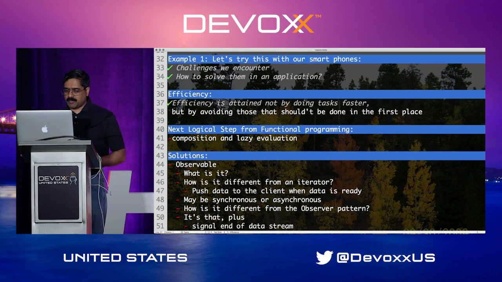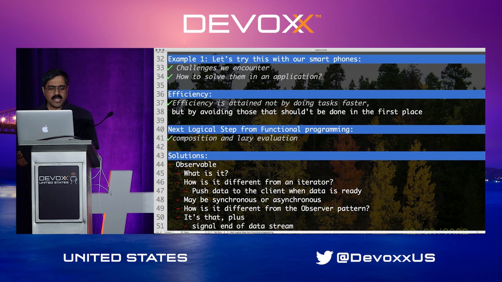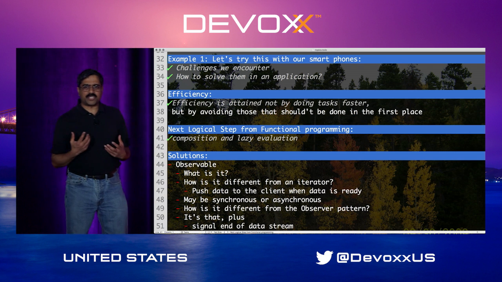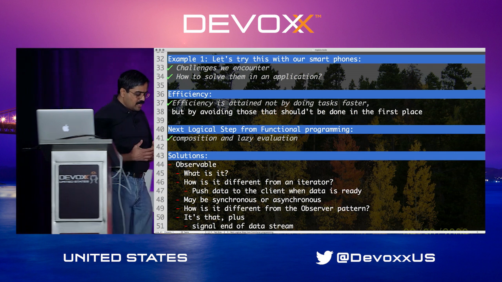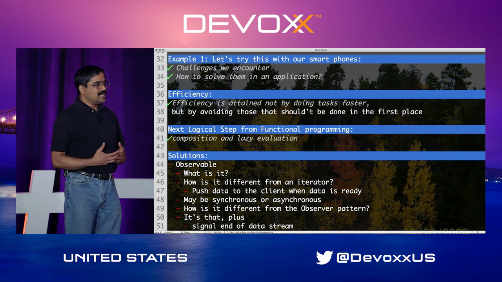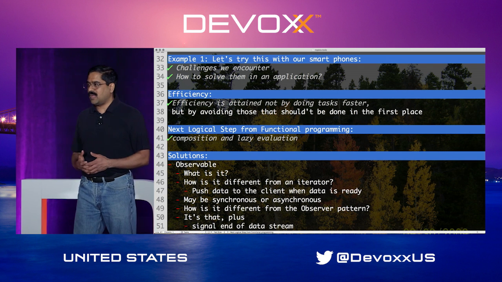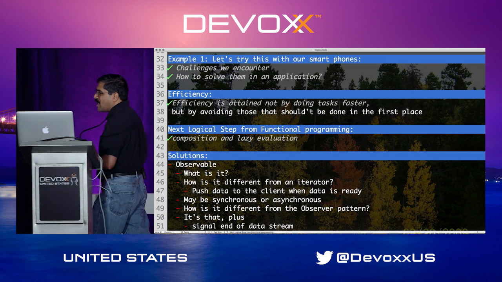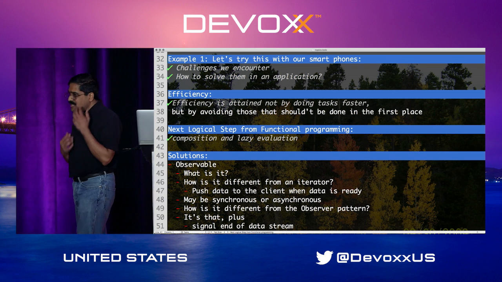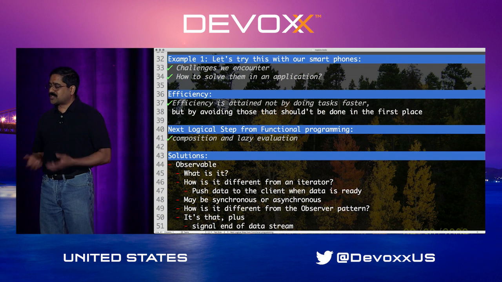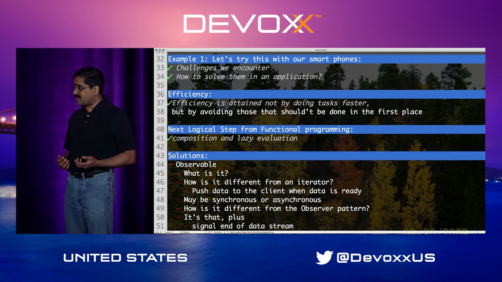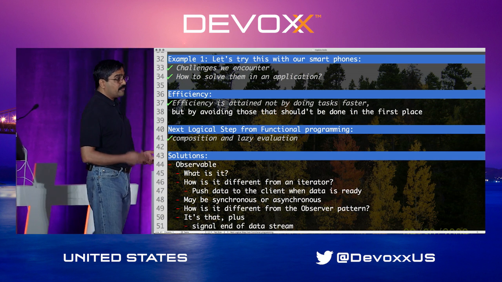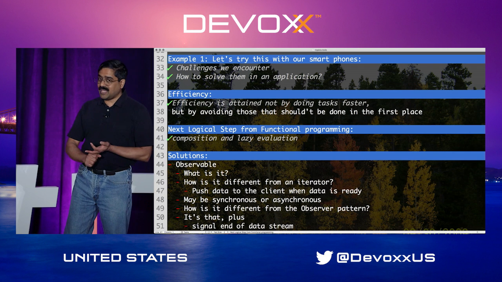Well, I'm going to show you some examples, but before that, I want to connect this. As I was learning about reactive programming, there was a void in front of me, and I didn't understand where this all fits together. One of my realizations was that this is a really nice segue from functional programming. Because to me, functional programming really is not about immutability. Functional programming is not about higher order functions. While those things are the components, the ingredients that are part of functional programming, for me, the real essence of functional programming really is function composition and lazy evaluation.